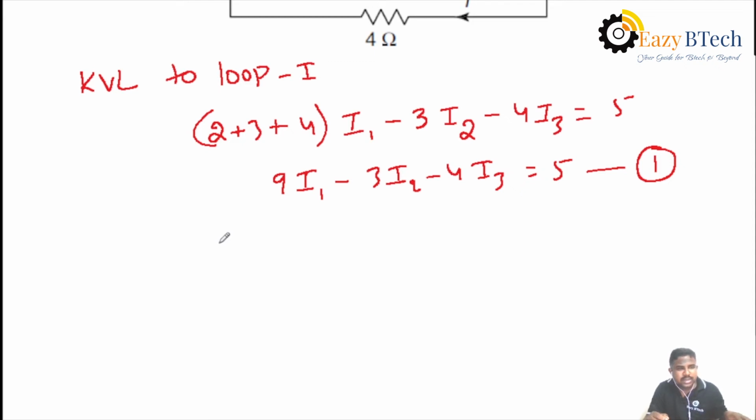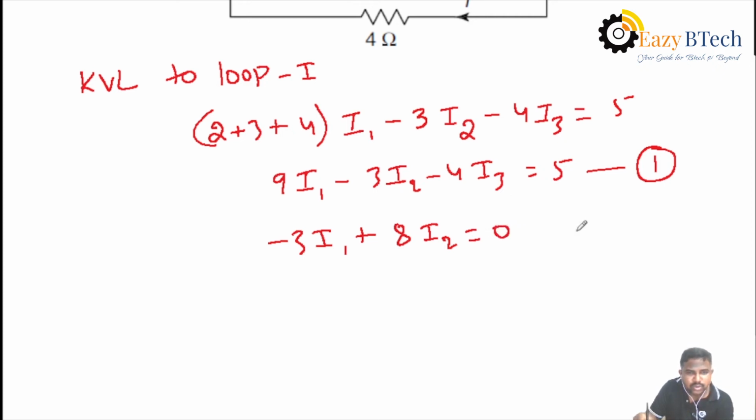Okay. What is the second loop equation here? Minus 3 is the mutual element, that is minus 3I1, plus what is the second loop resistance value? 3, 2, 3, that is 6 plus 2, 8I2, and there is no third element, that's why equal to 0. Then it is the loop 2 equation.